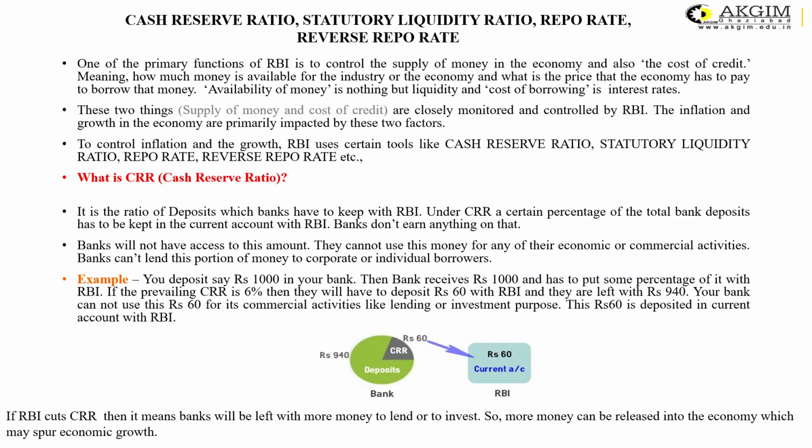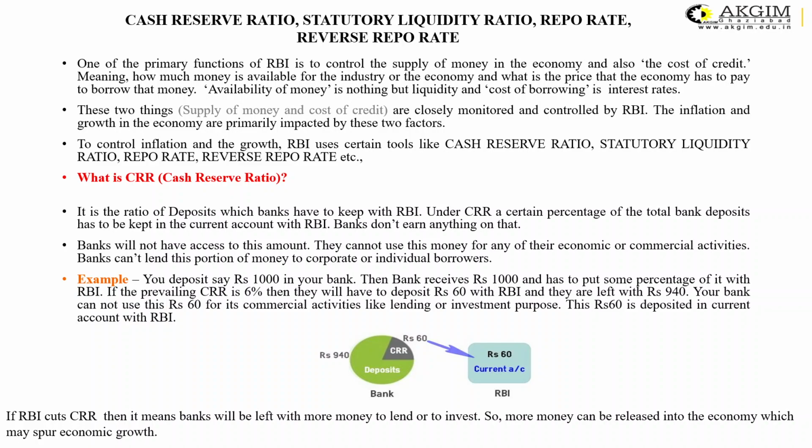But if the supply of money would be less in the economy, then again it would create a problem. So there must be something with the help of which we can maintain the balance of this money supply in the economy. There are a few instruments available with the RBI with which they can maintain a proper balance in the money supply. To control inflation and growth, RBI uses certain tools like cash reserve ratio, statutory liquidity ratio, repo rate and reverse repo rate. Let us first understand what is CRR.